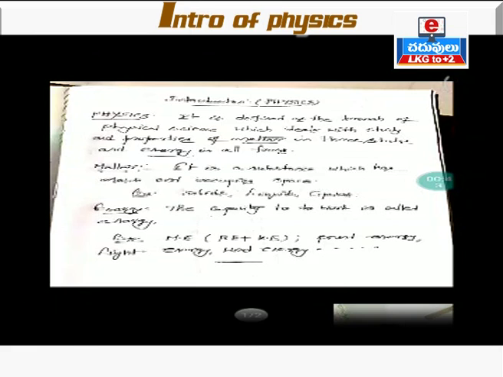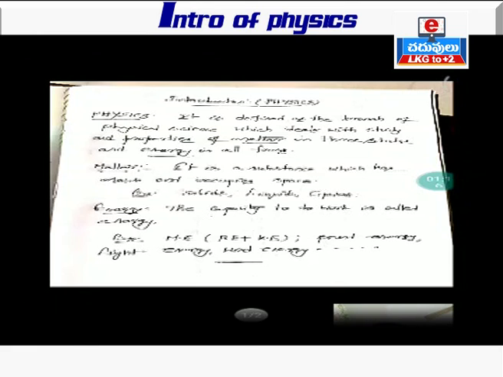First, we should understand what do you mean by physics. Generally, students, you have heard the word physics from 7th, 8th, 9th and 10th, like that. And almost all the students continuously heard the words physics and chemistry, and you didn't question yourself, what do you mean by physics actually? Physics is defined as the branch of physical science which deals with the study of properties of matter and energy in all forms.